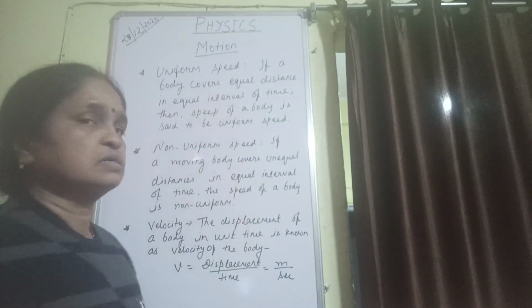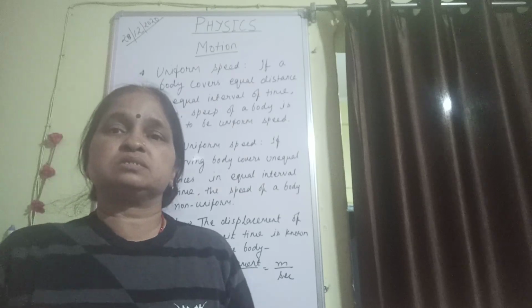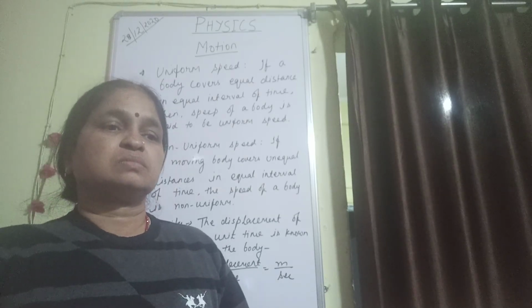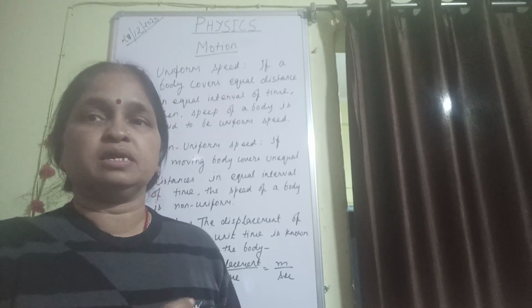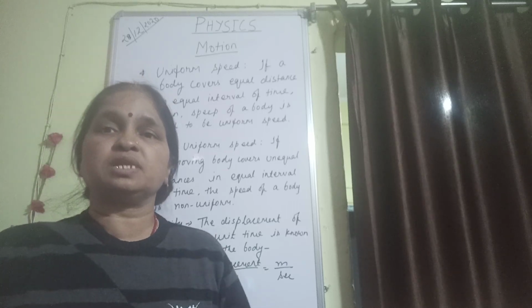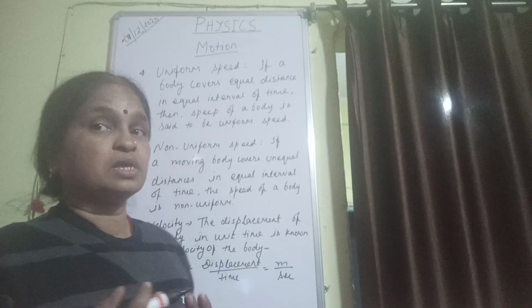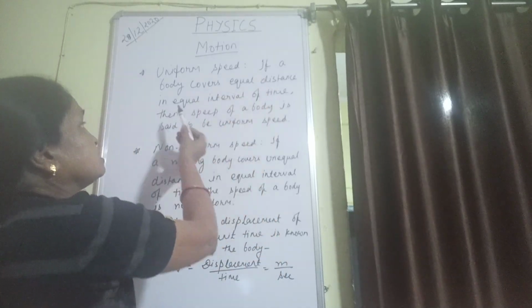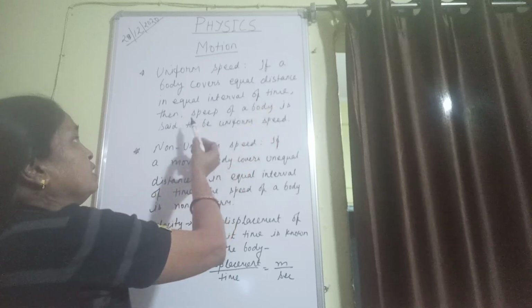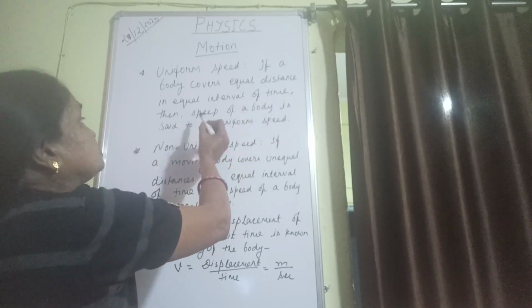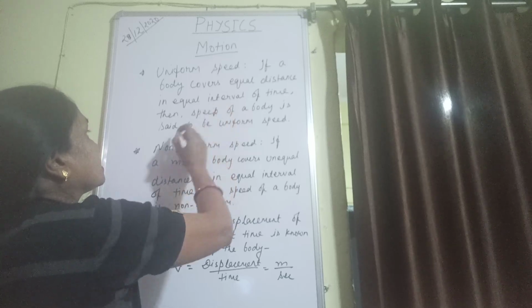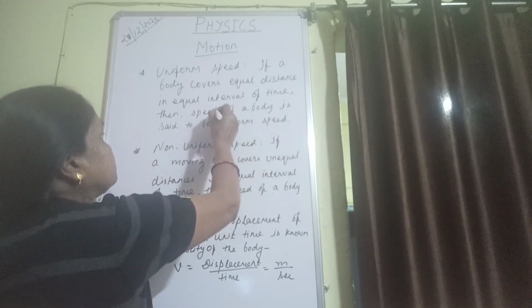Uniform speed. The word uniform means, you know very well, that it is followed equally. So here, in the case of motion, let us see what is followed equally. If a body covers equal distance in equal intervals of time, then the speed of the body is known as uniform speed.